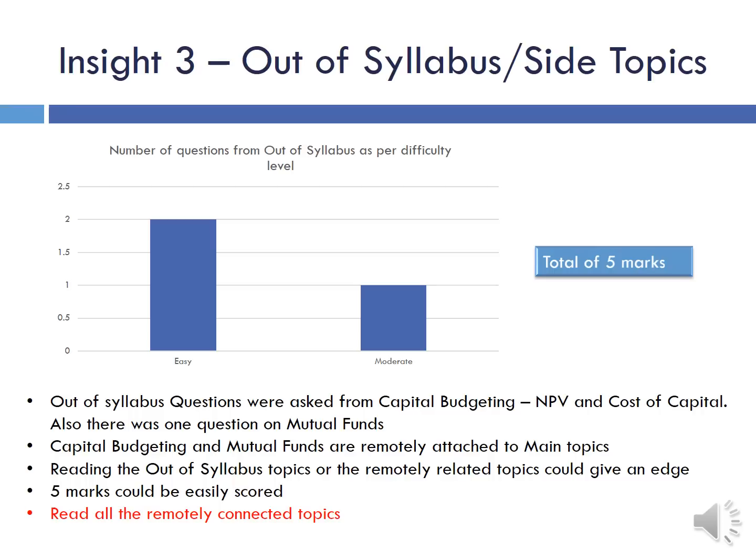The out of syllabus questions were asked from topics like capital budgeting, that is NPV and cost of capital. Also there was one question on mutual funds. Mutual funds had a question last year also, so I think most of the people would have read mutual funds this year, but for NPV and cost of capital, there were no questions last year. But I agree with the exam setter that these types of questions should have been answered by the people because they were very basic questions.